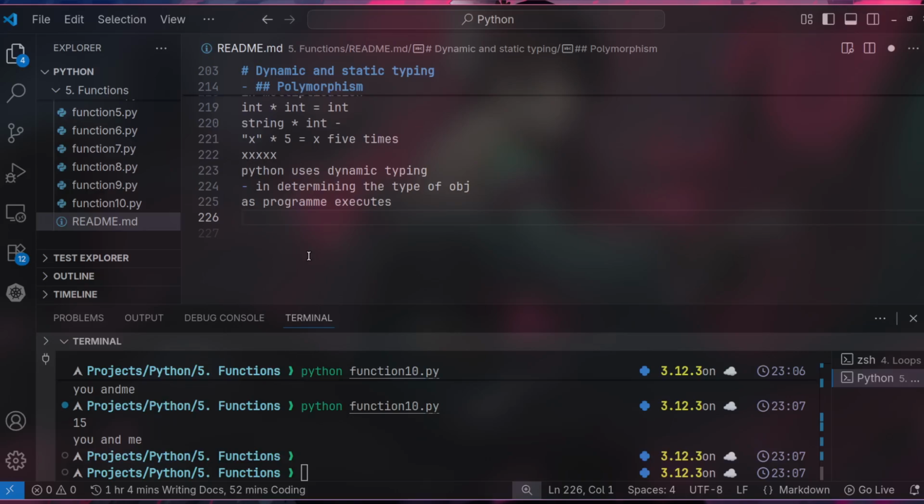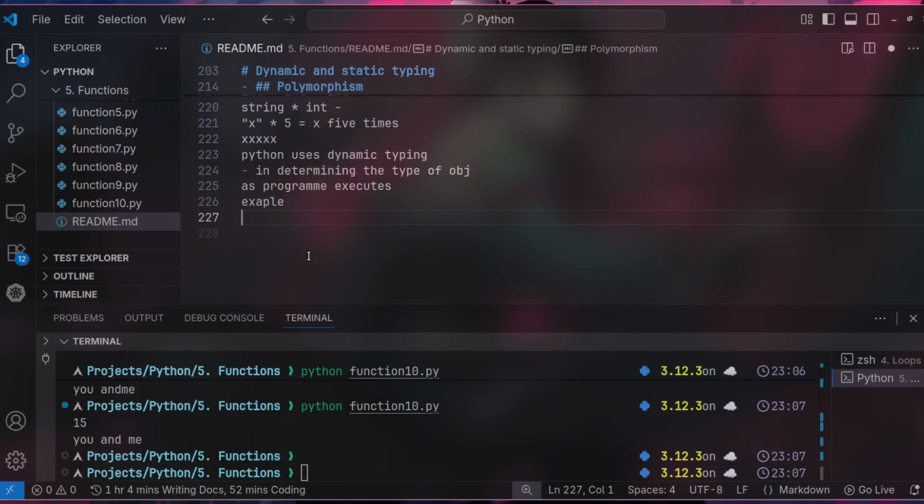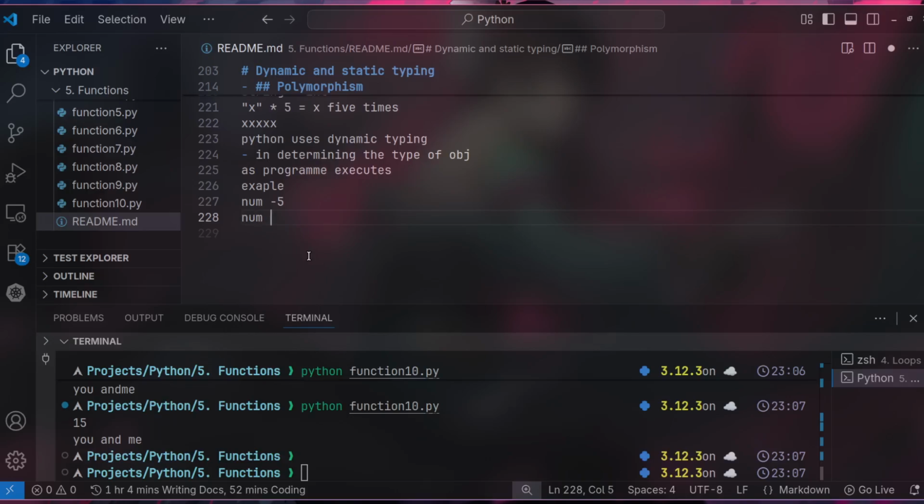So, for example, num is equal to 5, and then num is equal to a string of 7. Num equals 5 is an integer, then num equals 7 as a string. How does Python determine the object of the variable name num?